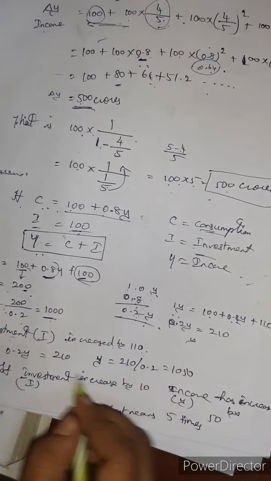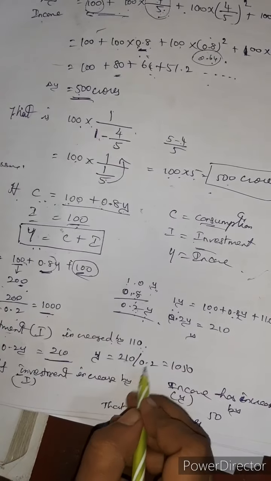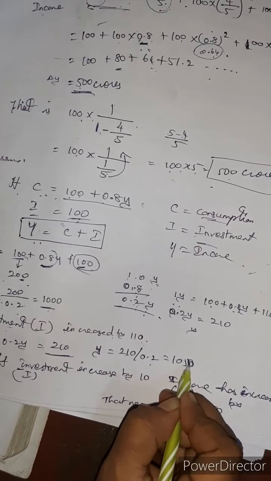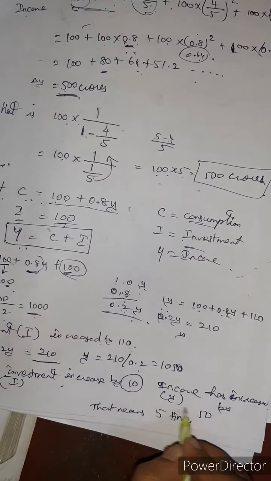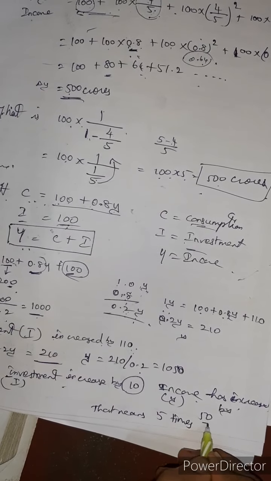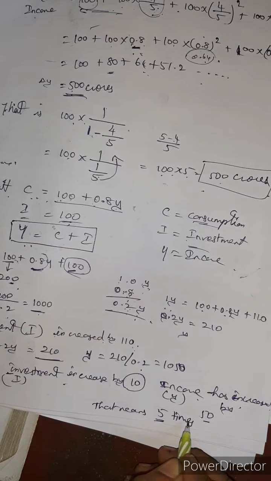When you divide, that alone I showed here. 210 divided by 0.2 means 1050. That means if the investment is increased by 10, the income is increased by 50. That means we are getting 5 times the income.